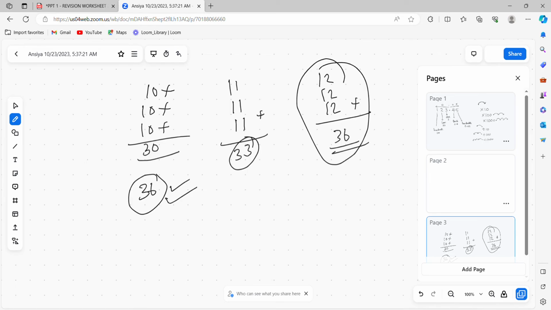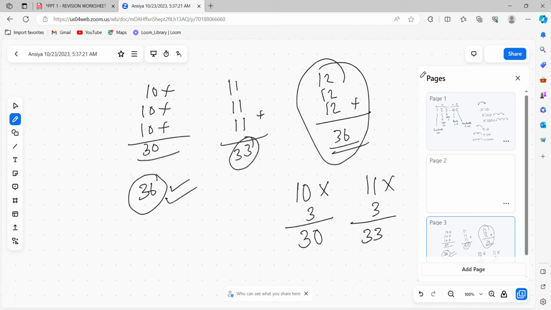You just guess a number and add it three times, or multiply, depending on the question. Another method is the same number three times, so it's multiplication. You multiply by 3 and check whether you get 36. No. Try 11, multiply? No. Try 12? Yes.